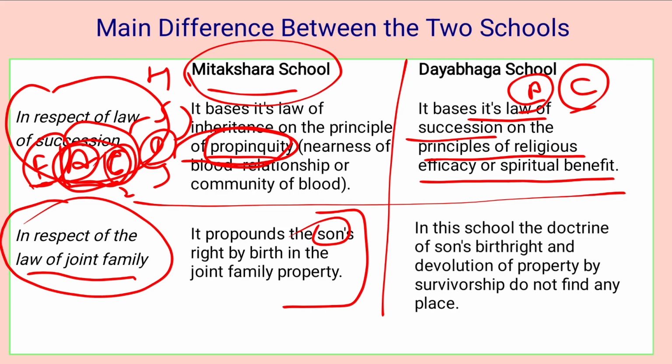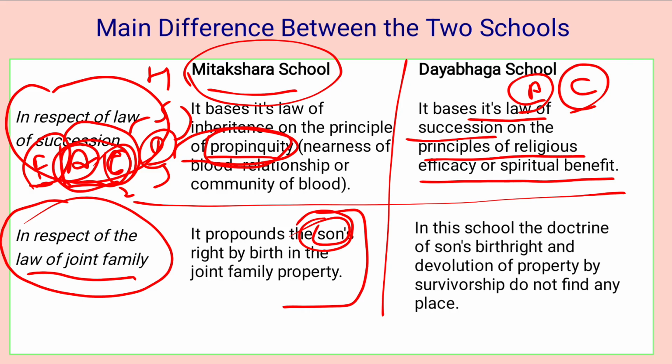Okay. And this doctrine, what does it say? It means that whenever a son is born in the family, he acquires an interest in the joint family property.